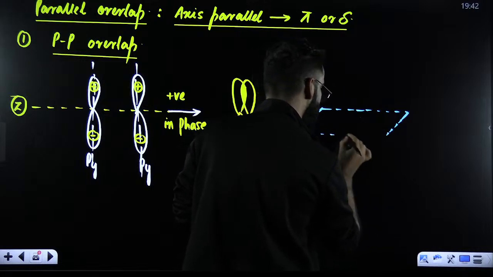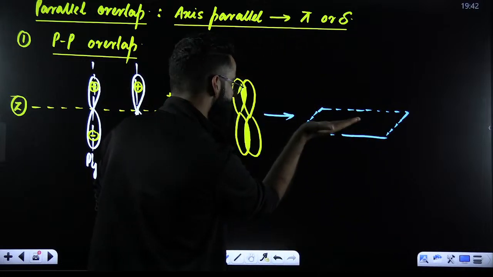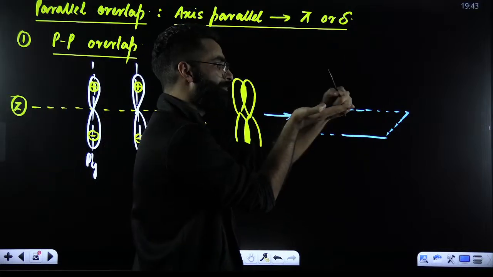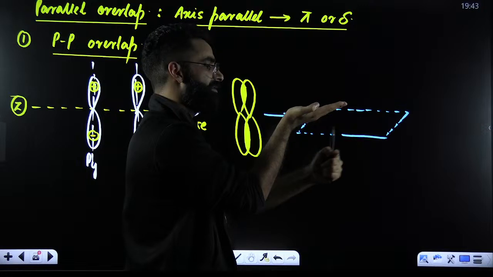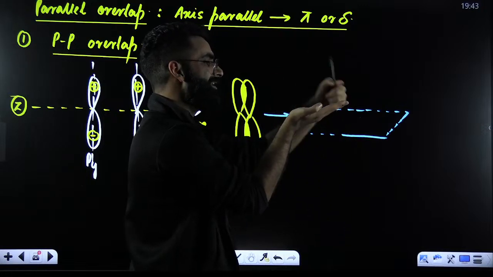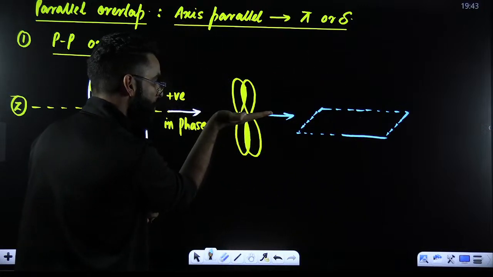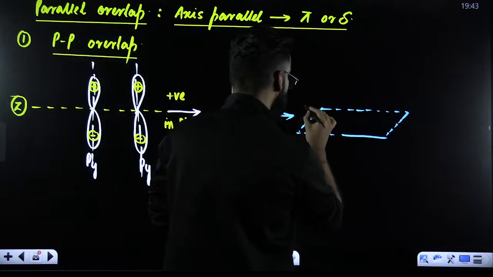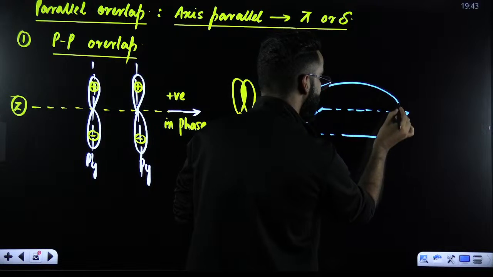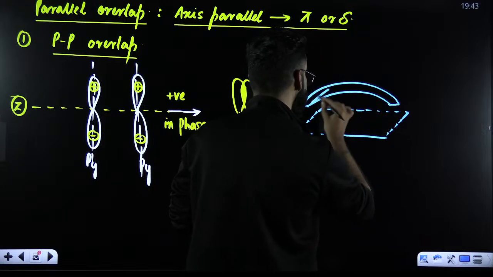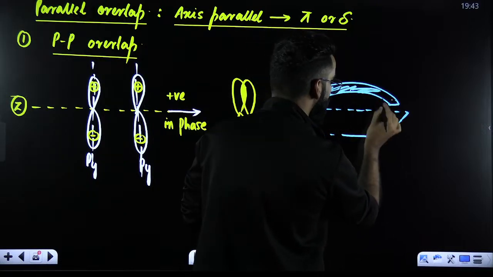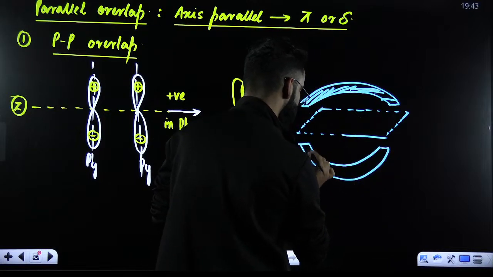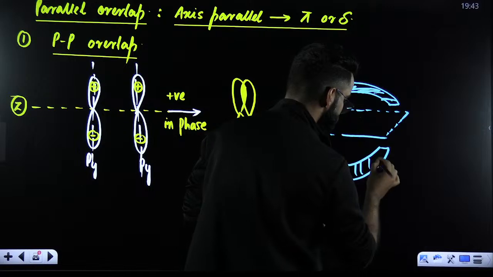Imagine this is one of the planes I'm showing you. The electron density will be above the plane and below the plane. This is the plane which I'm talking about. This is how I'm going to represent it. This is the electron density which is above the plane, and this is the electron density which is below the plane, right?